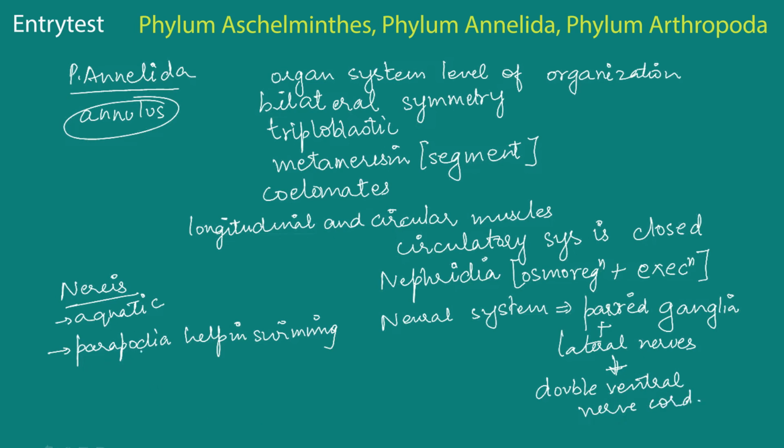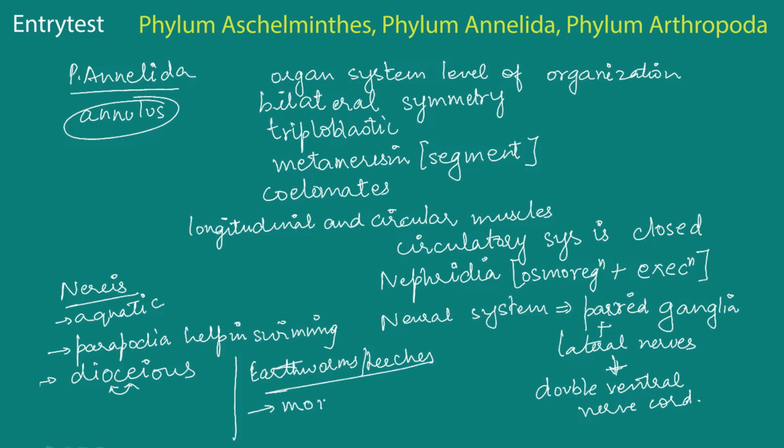Now coming back to Nereis, which is an example, it is dioecious. That means that the sexes are separate. So the spelling here is dioecious. Earthworms and leeches, on the other hand, are monoecious. That means both sexes are present in the same individual. Reproduction is sexual in that case.